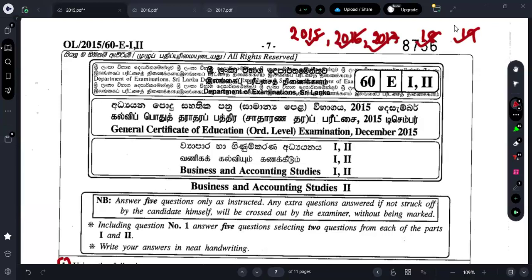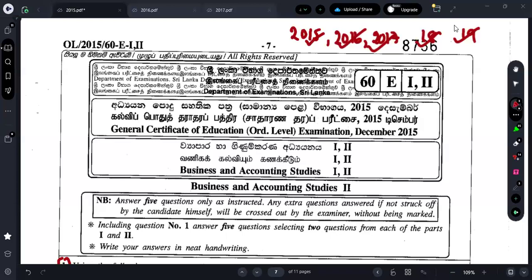In all the five papers, guys, except the first case study question, we didn't do the case study question. Apart from that, we did all the 40 MCQs and all the business studies and accounting questions in the 2015 to 19 papers. So everything is completed and uploaded to YouTube, and those who are joining today as the first class can just go through the YouTube and check that part. That is done, guys. That is completed.